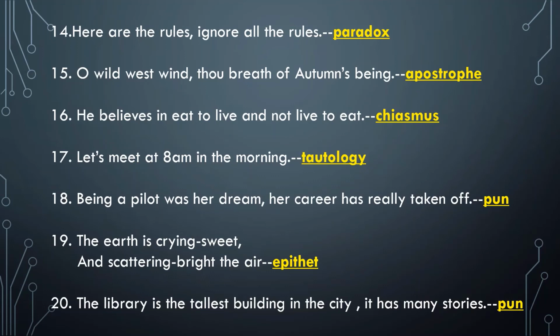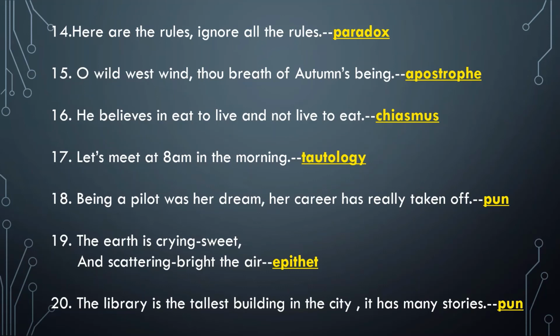O wild west wind, thou breath of autumn's being. This is an example of apostrophe. It's a famous line by P.B. Shelley. Okay. So, here the poet Shelley is addressing the wild west wind, which is something inanimate. So, this is an example of apostrophe.